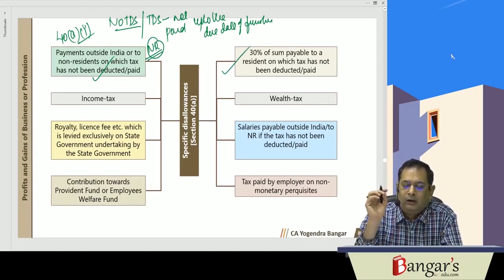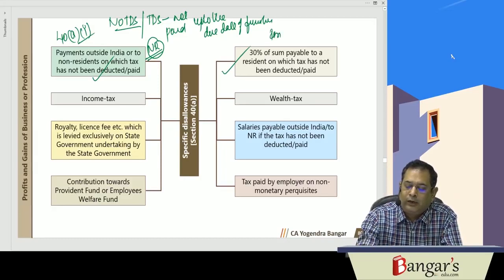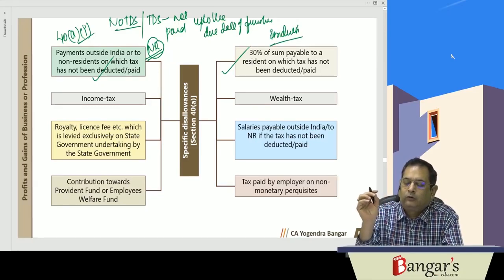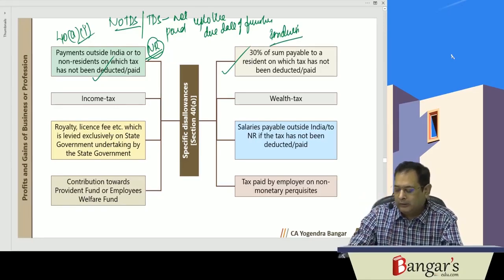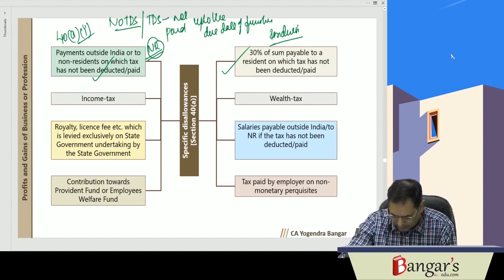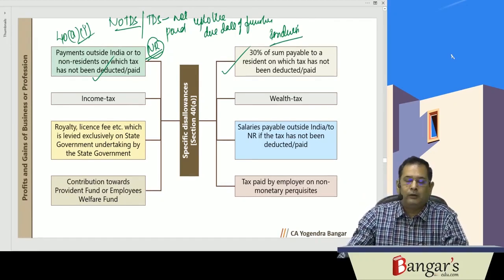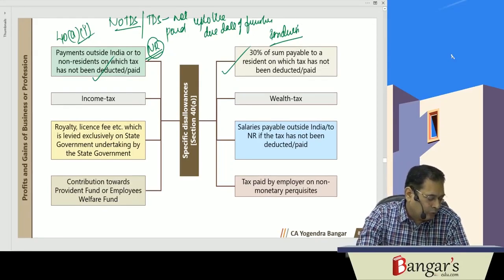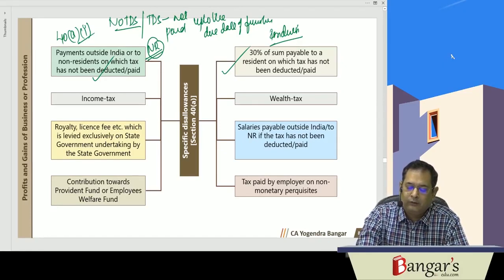Similarly, if payments are made to residents in India, then 30% of such sum payable to residents on which tax has not been deducted, or after deduction has not been paid on or before the due date of furnishing the return of income, in that case it will not be allowed as deduction.